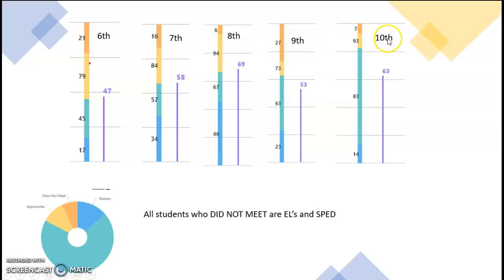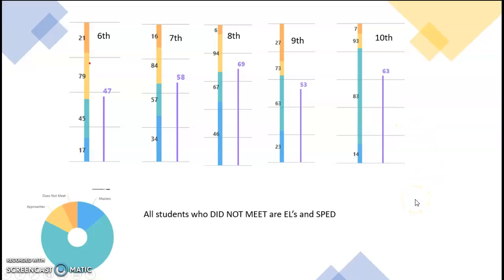For example, in 10th grade, while in 2021 our data actually had only 3 students who failed, this is a total of 7 because the year before, those students were not able to pass. So we're looking at data after the pandemic, of students who were not able to pass since then.